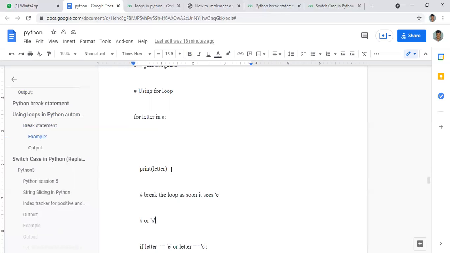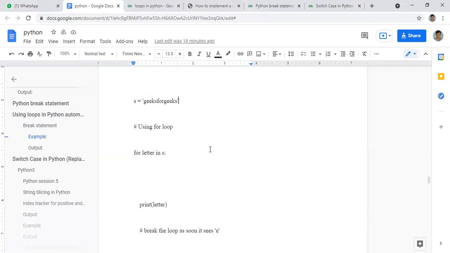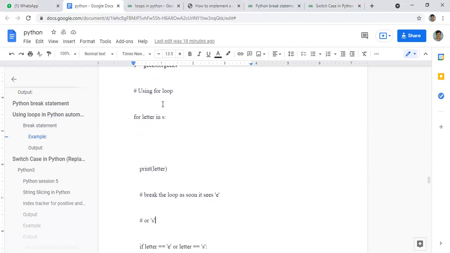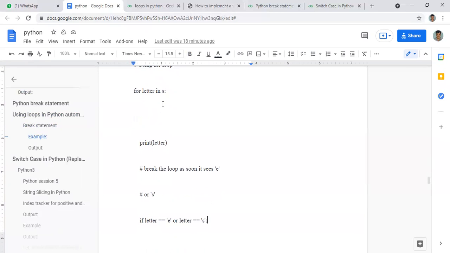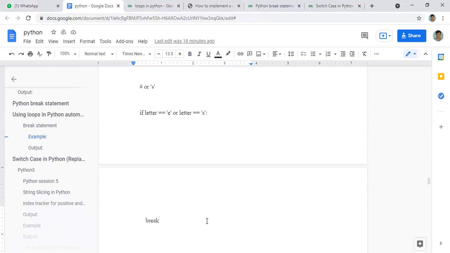We are asking it to print each letter in s, and the condition is when we want to break: if letter is equal to e, then it should break.